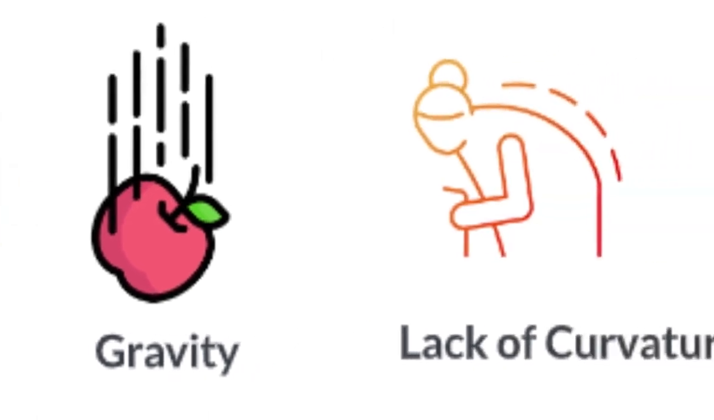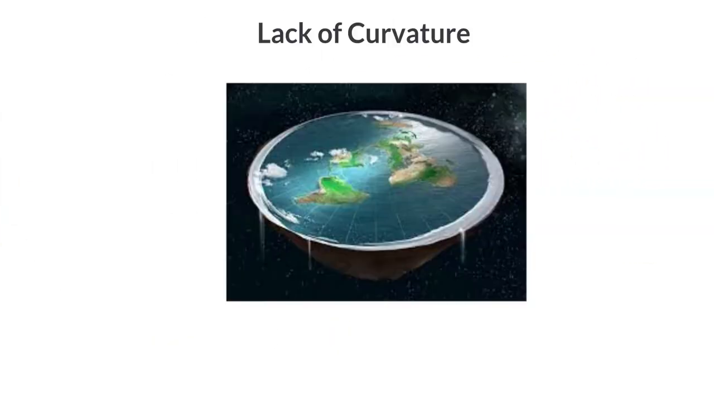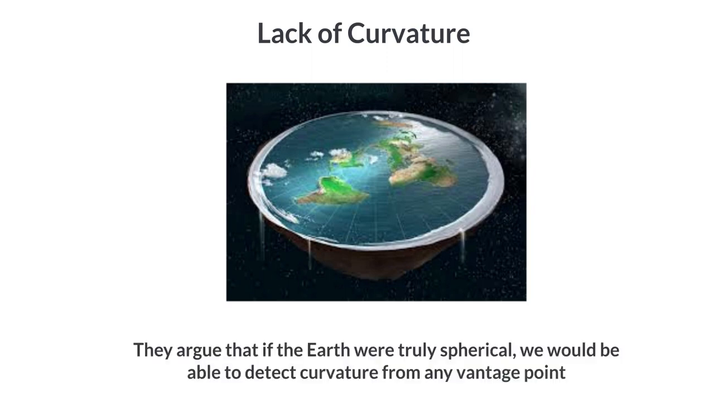Proof 4. Lack of curvature. Flat Earth proponents often point to the apparent lack of curvature in their surroundings as evidence of a flat Earth. They argue that if the Earth were truly spherical, we would be able to detect curvature from any vantage point.